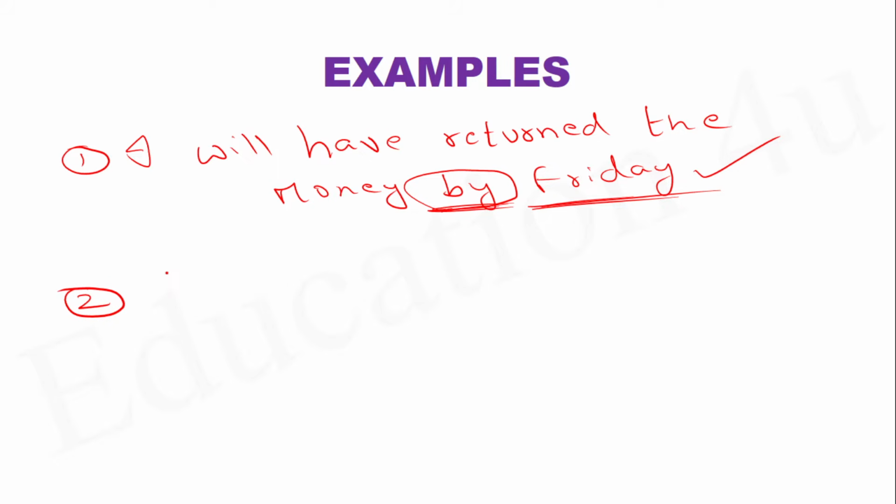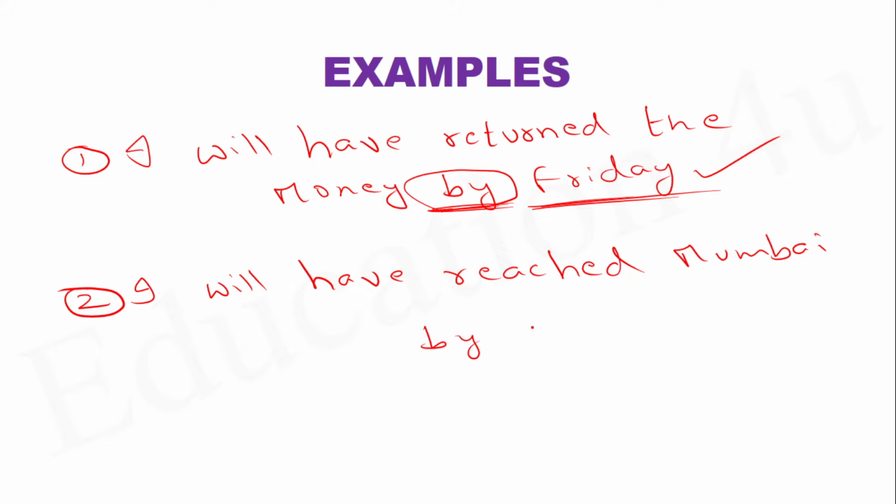I got into a train and I'm going to Mumbai. I'm on the way. My mother called me and asked me, "Did you reach?" I said, "No, come on. I haven't reached yet." And my mom asked, "When will you reach?" And I said, "Mom, I will have." See the expression? Mom, I will have reached Mumbai by 11 p.m.